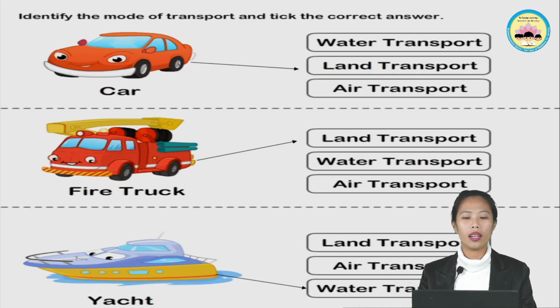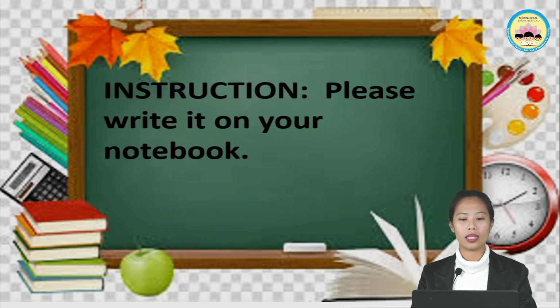Now, those are examples of water, land, and air transportation. Now, let's proceed with our activity. But before we proceed to our next activity, let me give you the instruction. Please write it in your notebook. If you don't have a worksheet, you can write it down in your notebook. No problem. Okay, now let's proceed to our activity.